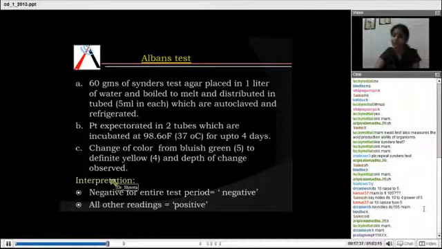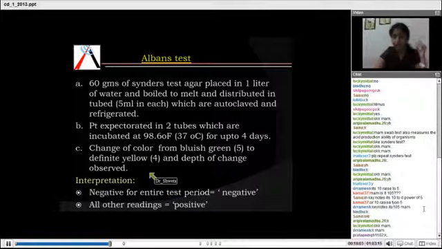Now, if there is no change in the color every day and it is negative for the entire test period, then the patient is caries inactive. But if the color keeps changing over the 4 days, he has a positive reading. That is, he is caries active. Is he more caries active or less?